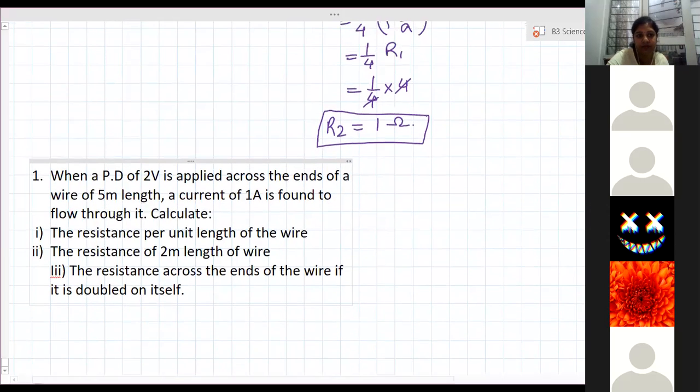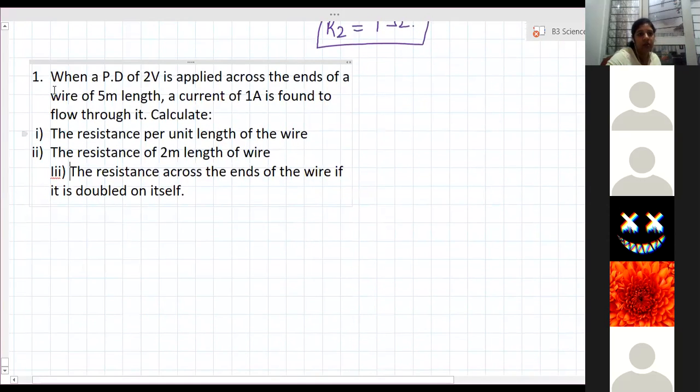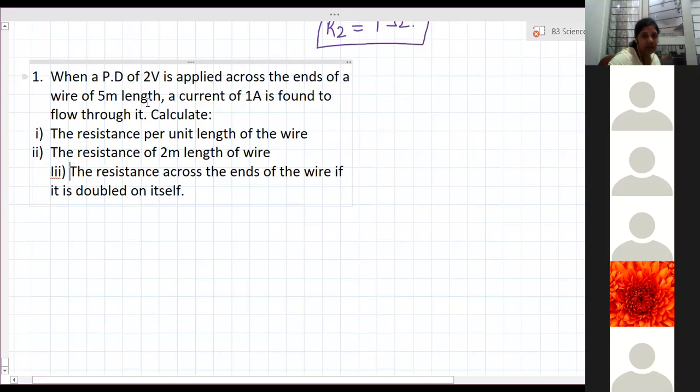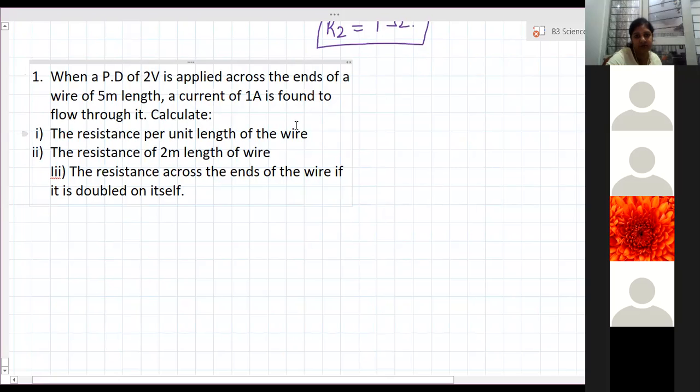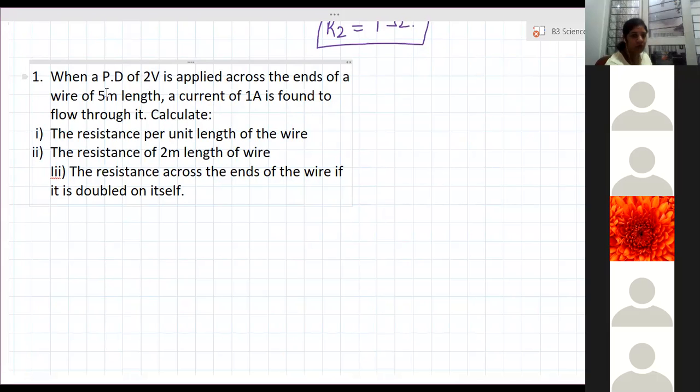Here in this question, what they have given? A potential difference of 2 volt is applied across the ends of the wire of 5 meter length. Current of 1 ampere is found to flow through it. Calculate the resistance per unit length of the wire. So first, what is the resistance of this initial wire? V by I. V is 2 volt and current is 1 ampere. So resistance will be 2 by 1 is 2 ohm.